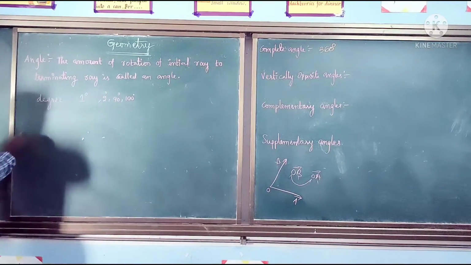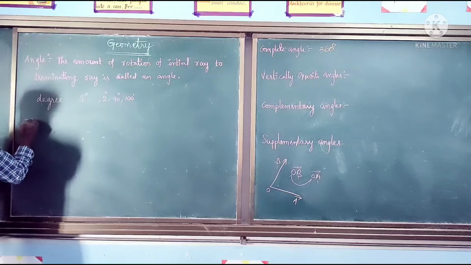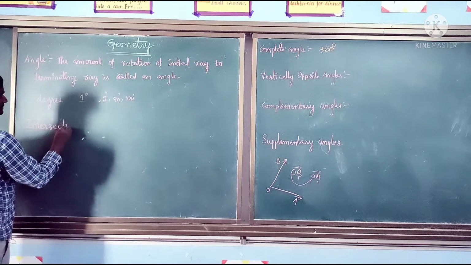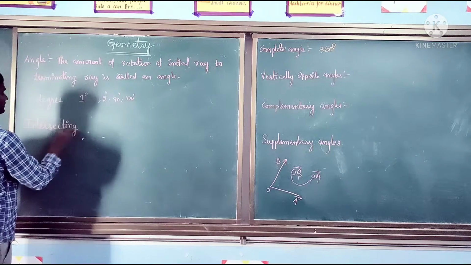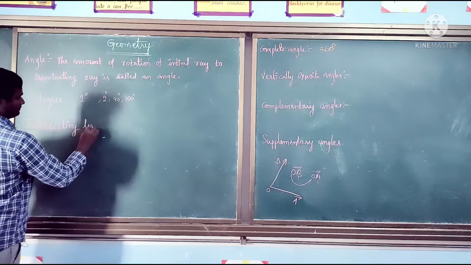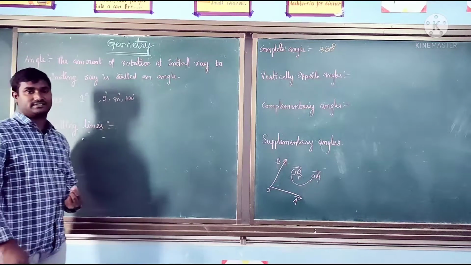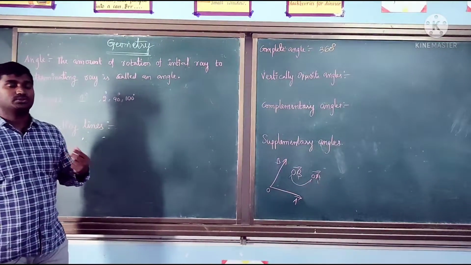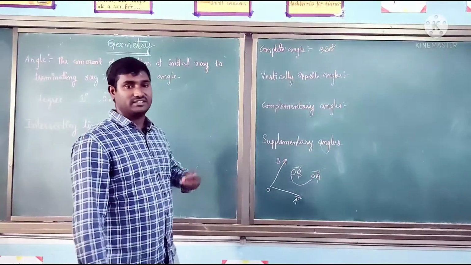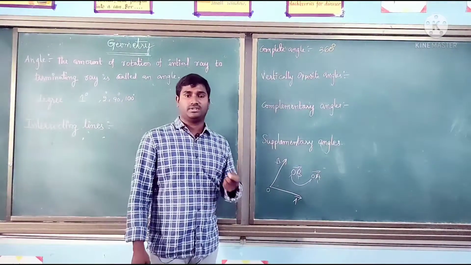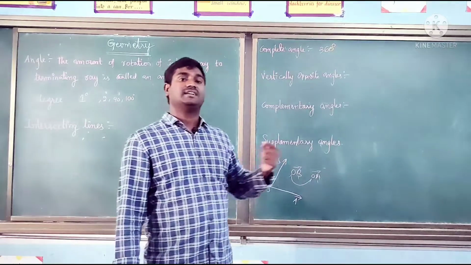Parallel lines, intersecting lines. So what is meant by intersecting lines? If two lines are meeting at a point, meeting at one point, they are called intersecting lines.